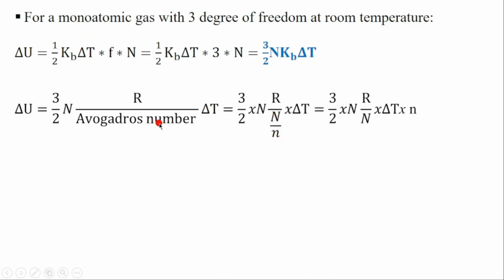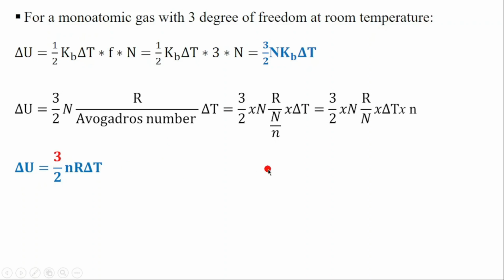So here we are replacing Avogadro's number by N over n, the total number of particles divided by the number of moles. At the end, we get 3/2 N, the number of particles, which cancels, R over dT times n. So then we get the internal energy is equal to 3/2 n R dT.